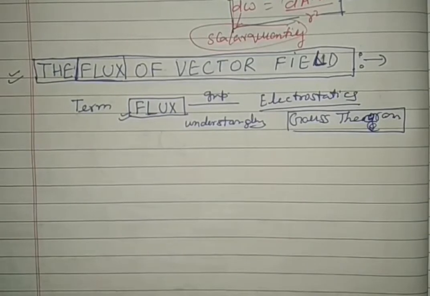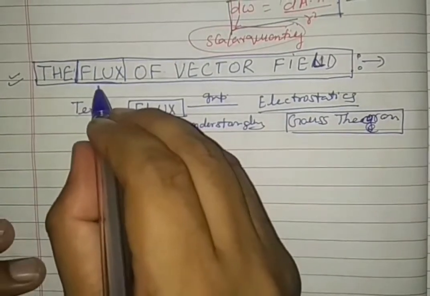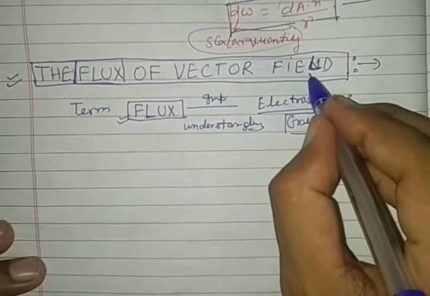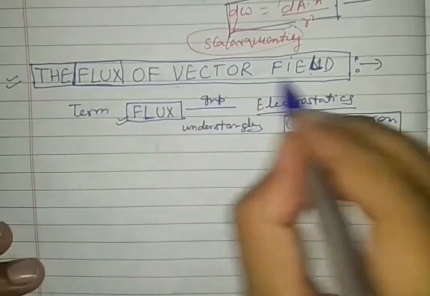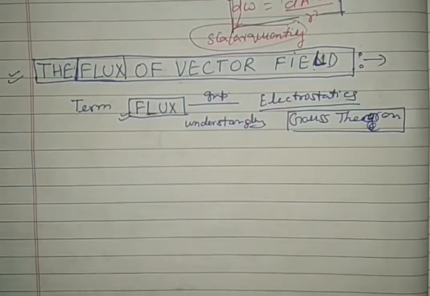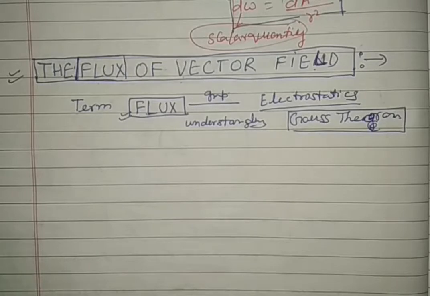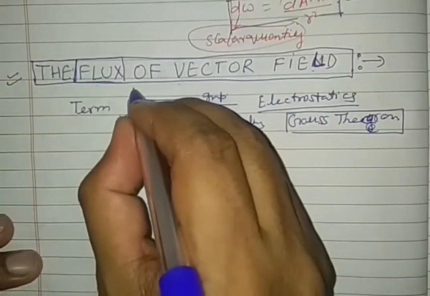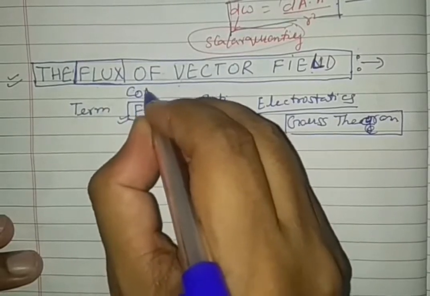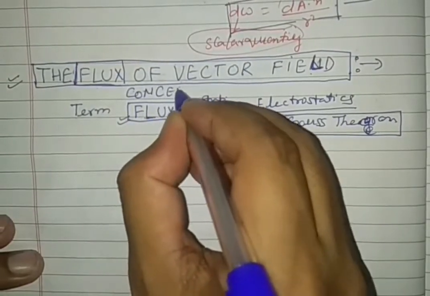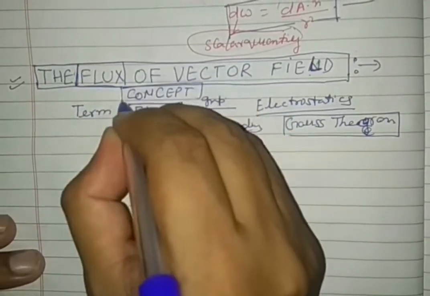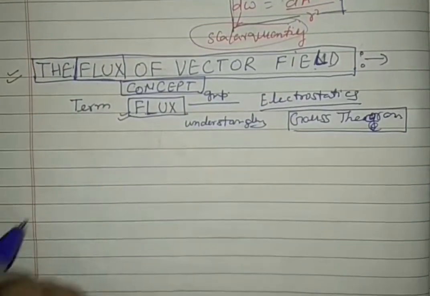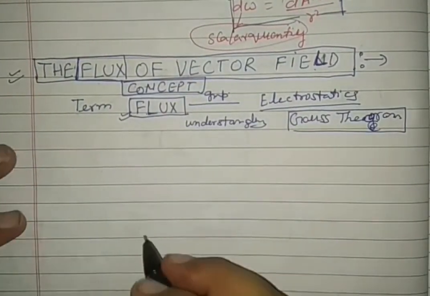So see the fundamental of flux of a vector field, and how its flux is calculated. To understand the concept of a flux, first of all understand this diagram very well.